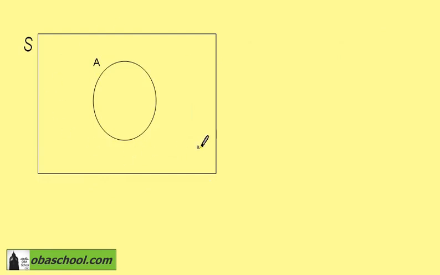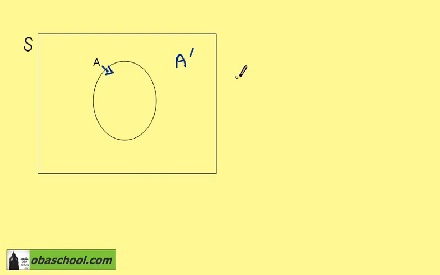One classic case which we have met is the case of A, the event inside the circle, and its complement A dashed, or not A, which is outside the circle. Clearly A and A dashed are mutually exclusive events.